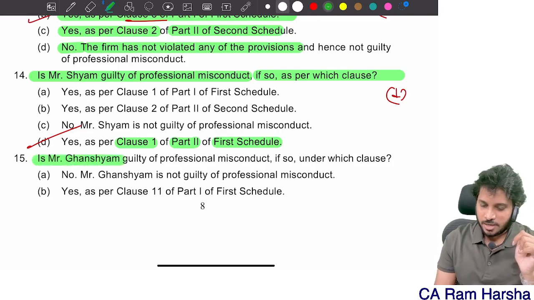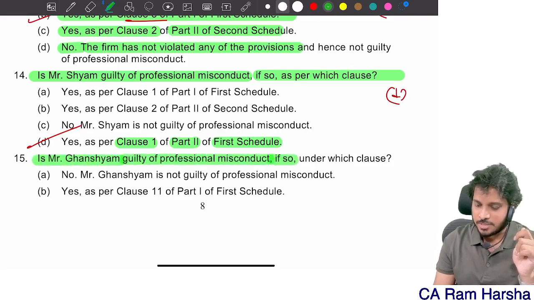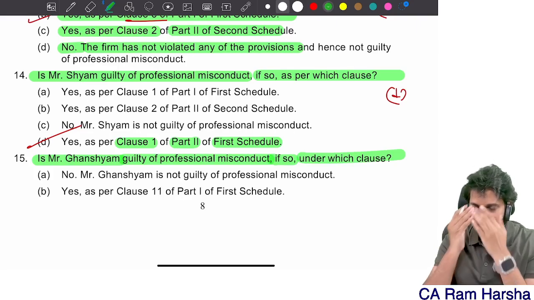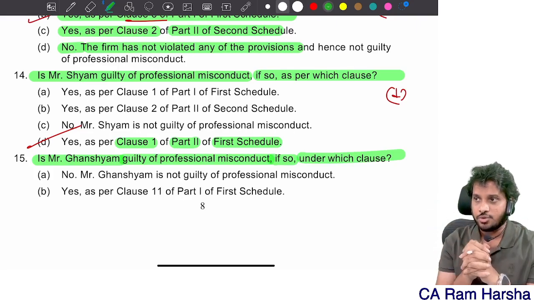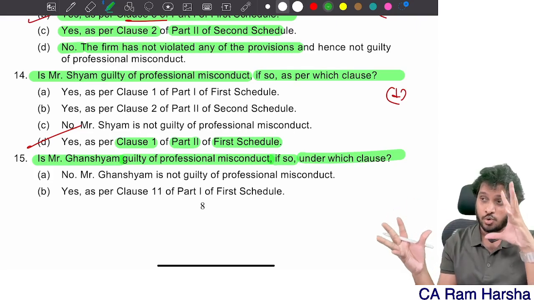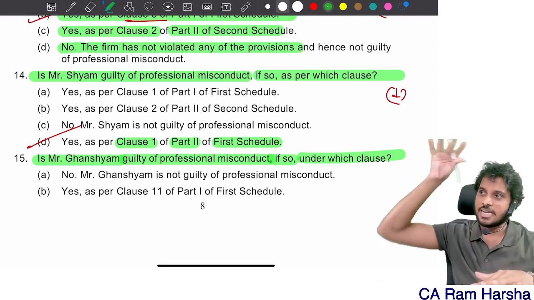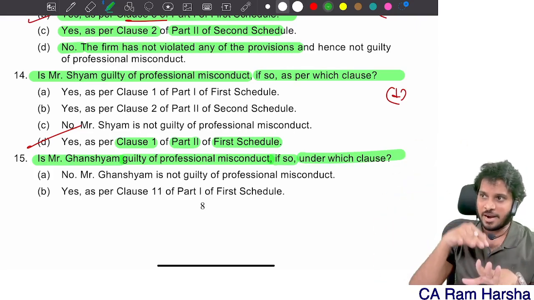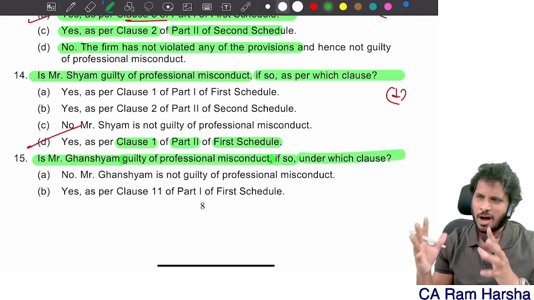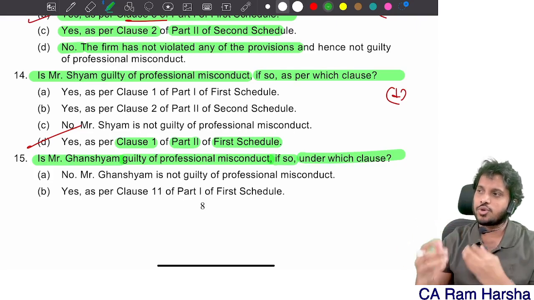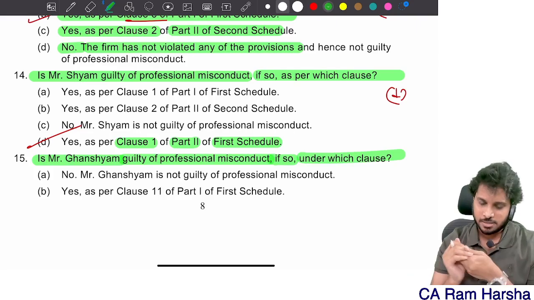Is Mr. Ghanshyam guilty of professional misconduct? If so, under which clause? In the revision class which I uploaded on YouTube, I explained how to mind map the entire clauses. If you forget how to recollect it, I made a mind map, so you can watch it. Some half an hour I spent so that you can memorize that entire ethics.